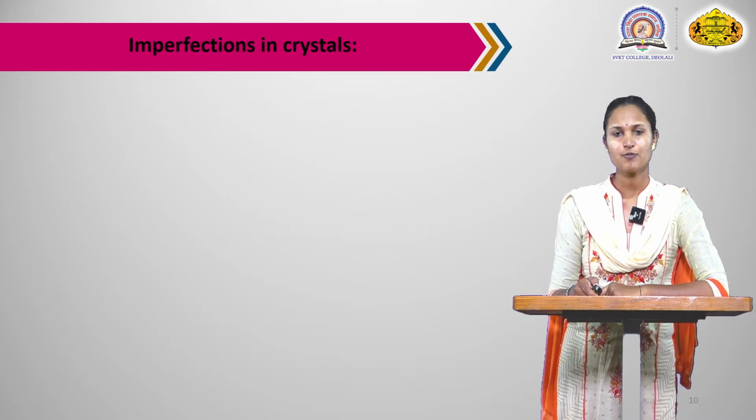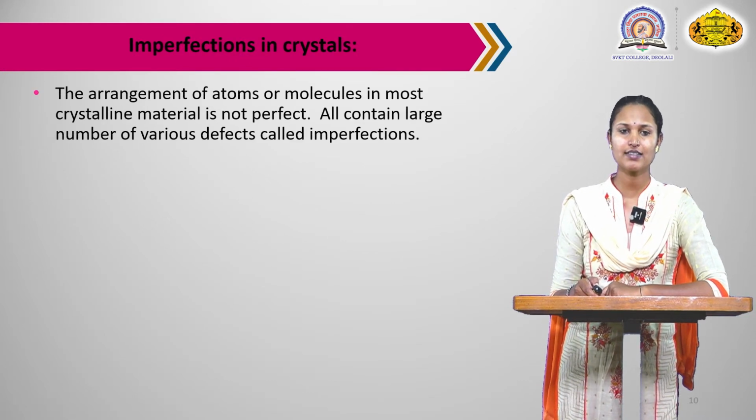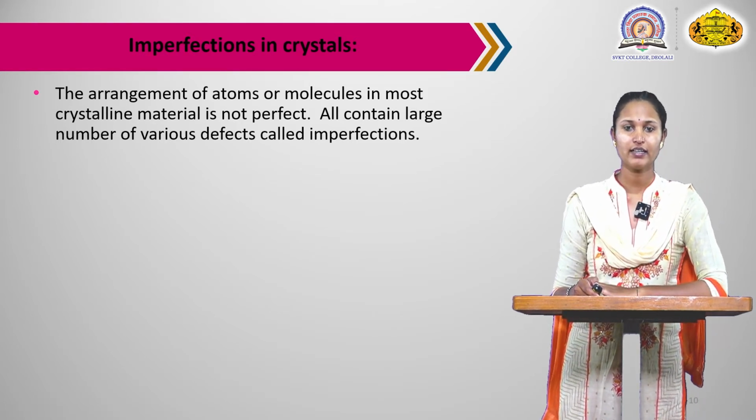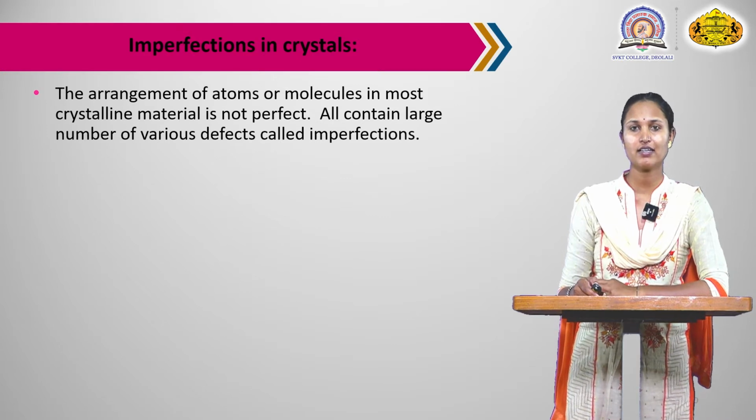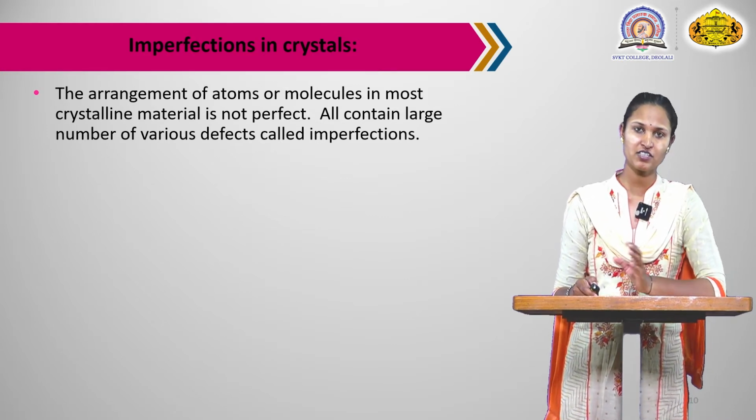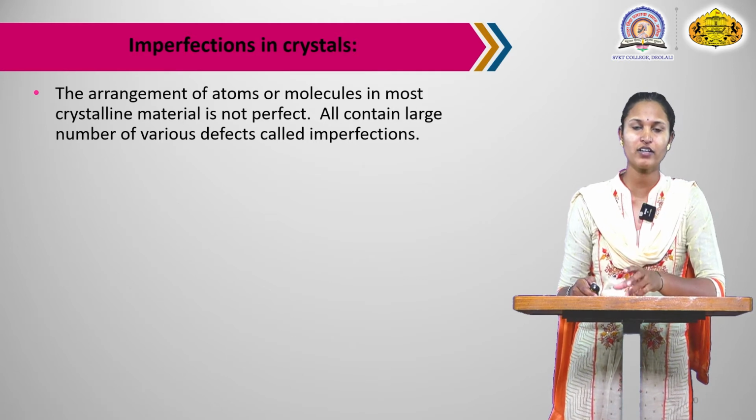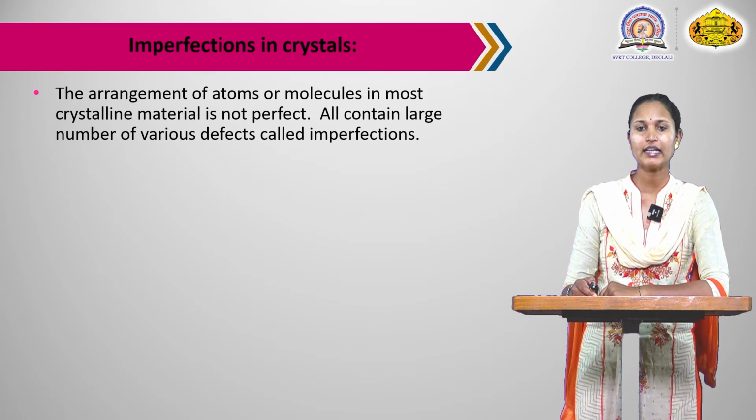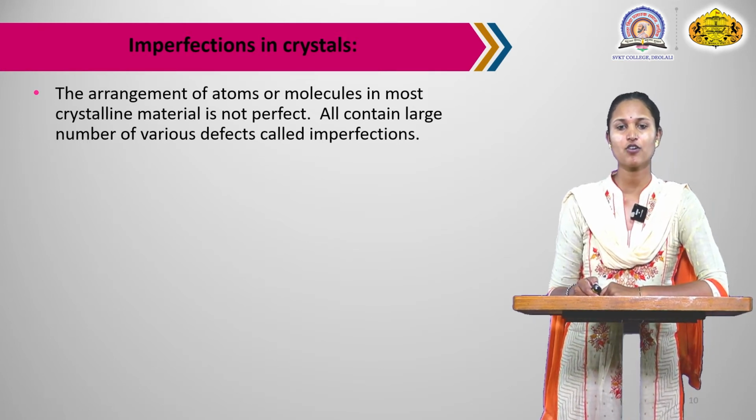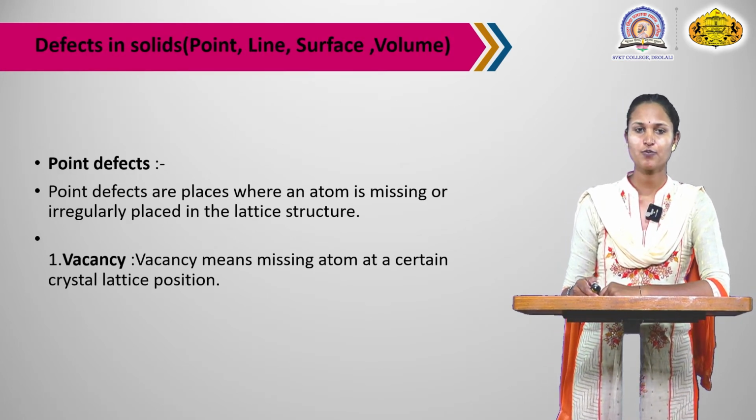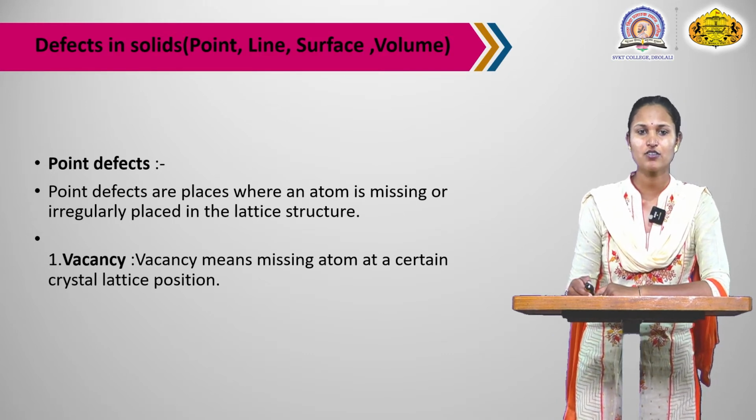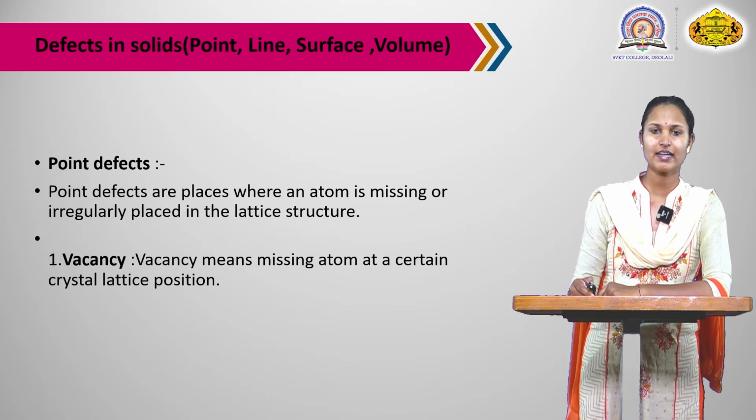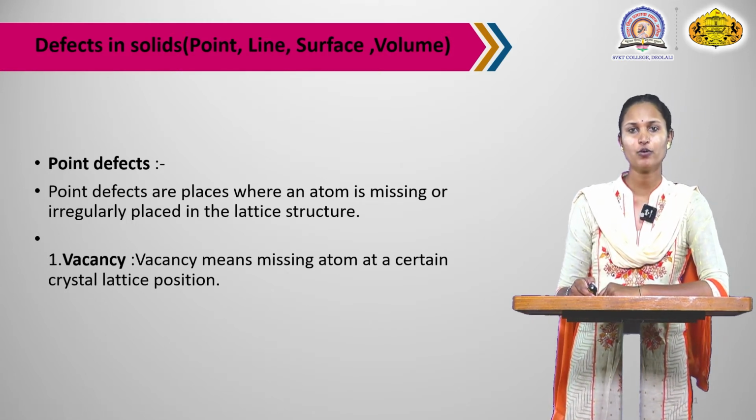Next point is imperfection in crystals. The arrangement of atoms or molecules in most crystalline materials is not perfect; this is the imperfection. Imperfection means the defects in solid materials or the crystal lattice structure. All crystals contain a large number of various defects called imperfections. Next point is defects in solids. First is point defects, second is line defects, next is surface defects, and next is volume defects.